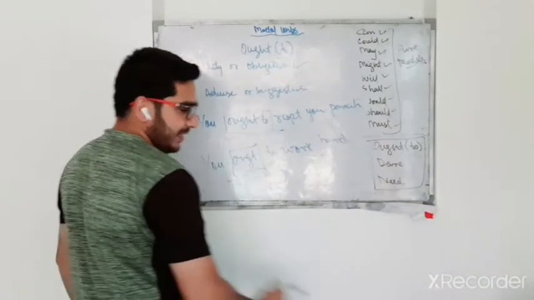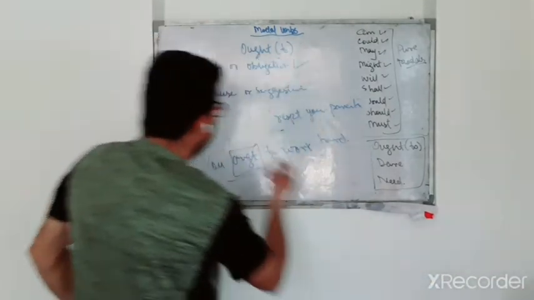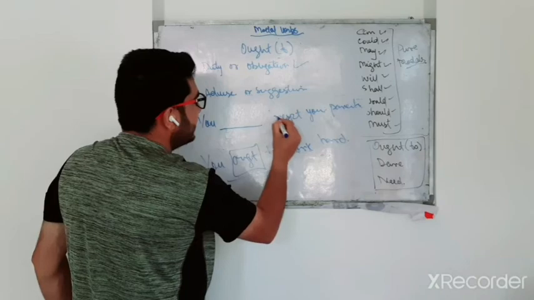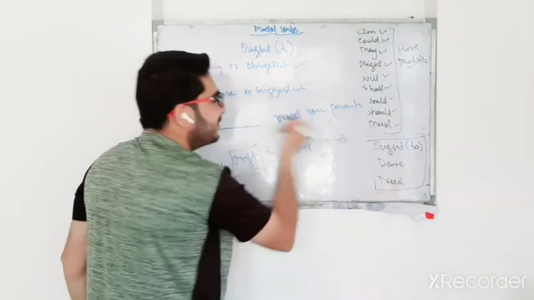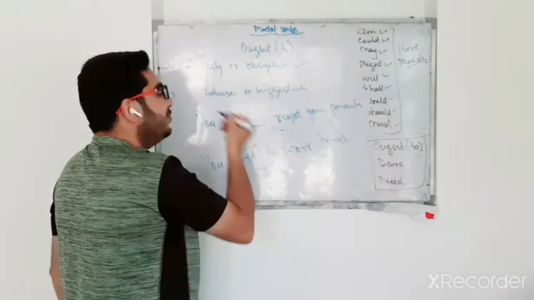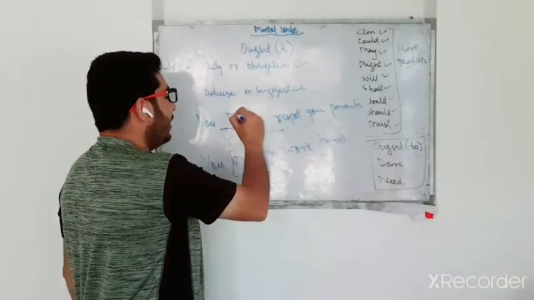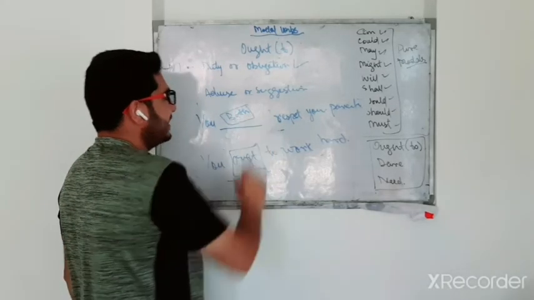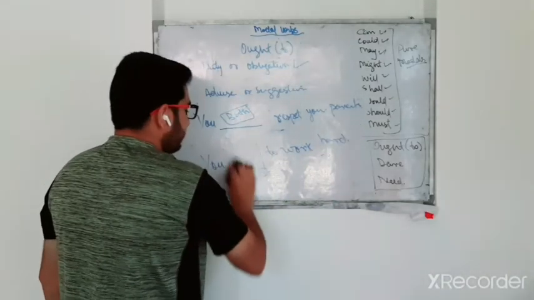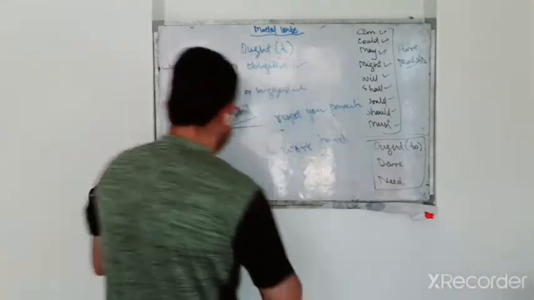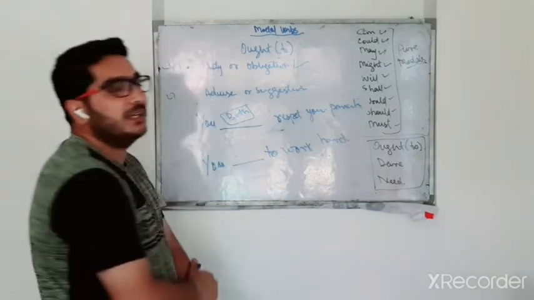Here you have a choice. For example, the question is "You dash dash respect your parents." You can write "you should respect your parents." You can write "you ought to respect your parents." Both are right here. Both the modals can fit here. But now another try. You have a question like this: "You dash dash to work hard."